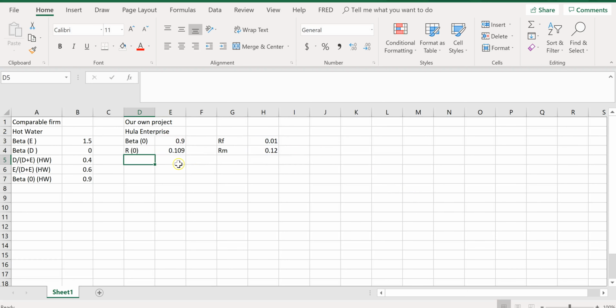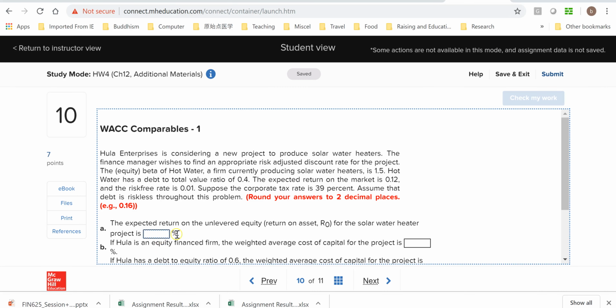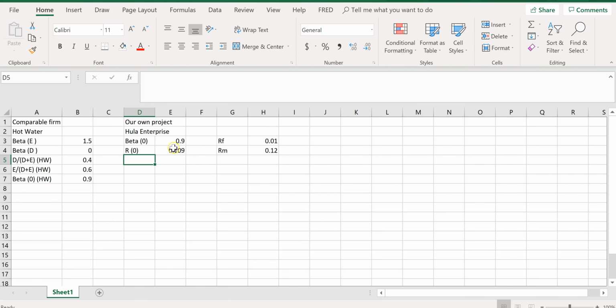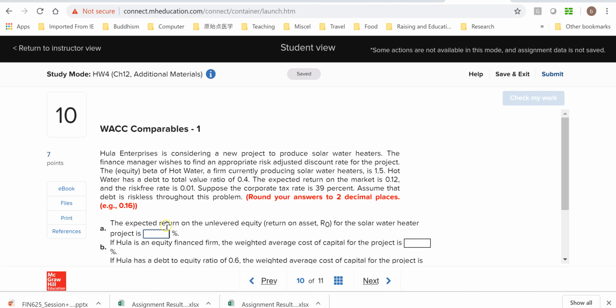So this gives me 0.109. And we need to convert that into a percentage, so if you convert that, obviously that will give us 10.9%.